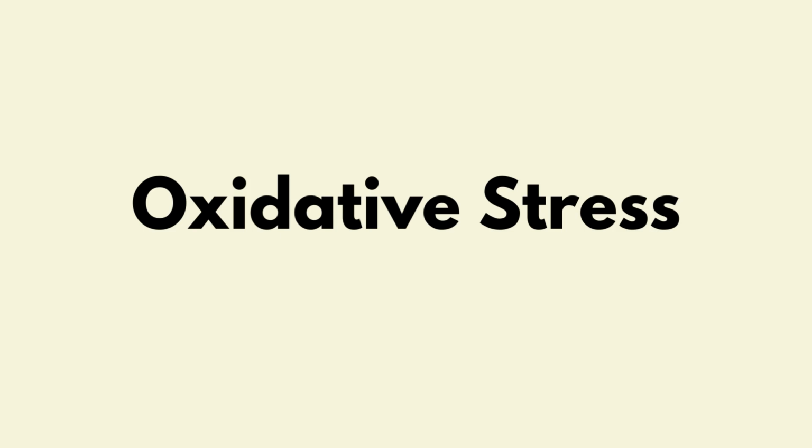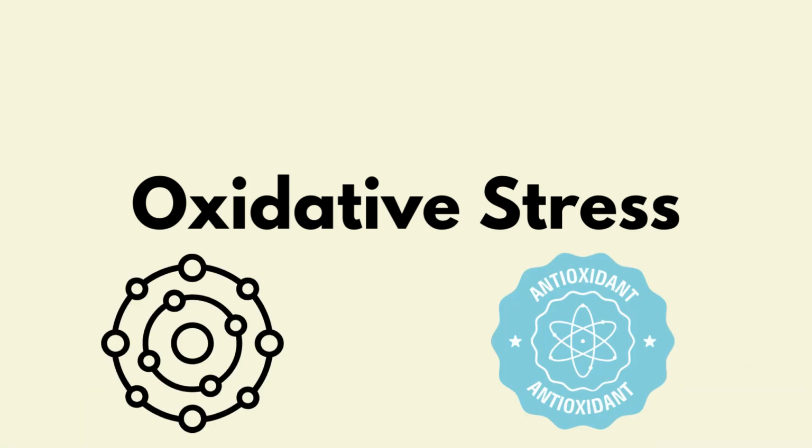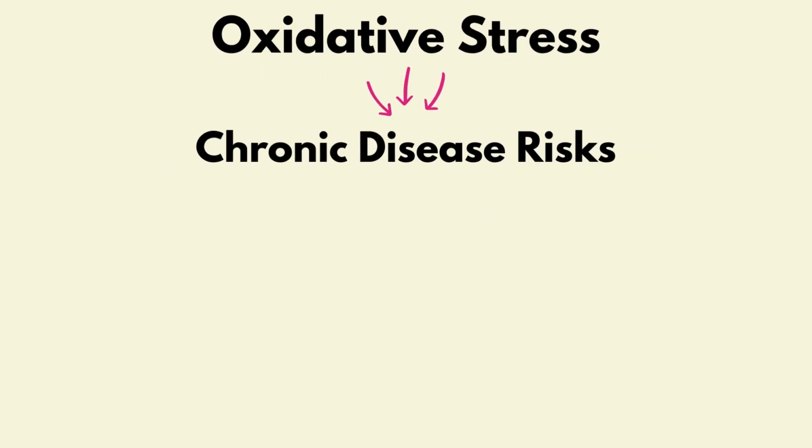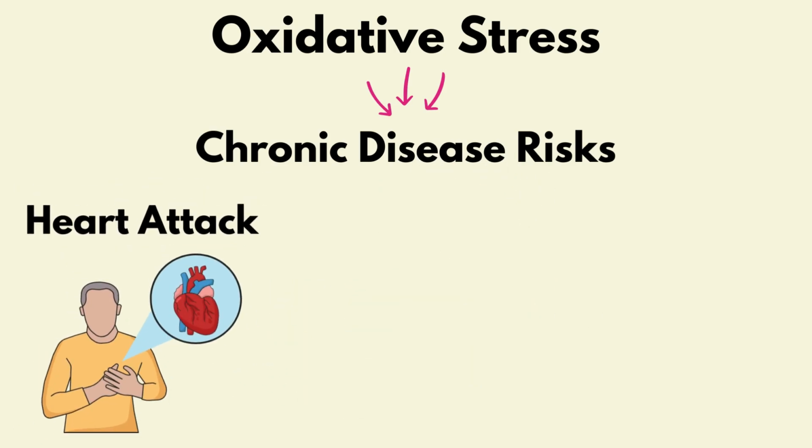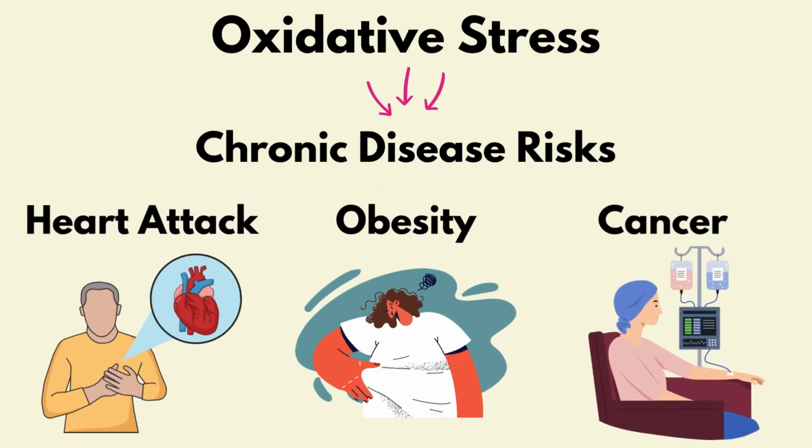Oxidative stress is the imbalance between free radicals and antioxidants in your body. If it is imbalanced, it will ultimately lead to chronic diseases. To prevent your body from oxidative stress, your body needs antioxidants, such as fresh fruits with vitamin C, to neutralize free radicals. Some chronic disease risks include heart attacks, obesity, and cancer. Cardiovascular diseases such as myocardial infarction and heart failure have been associated with the overproduction of oxidative stress. Omega-6 increases cell multiplication, which increases fat cell number, leading to obesity. It also increases the cancer cell number, which leads to cancer progression.